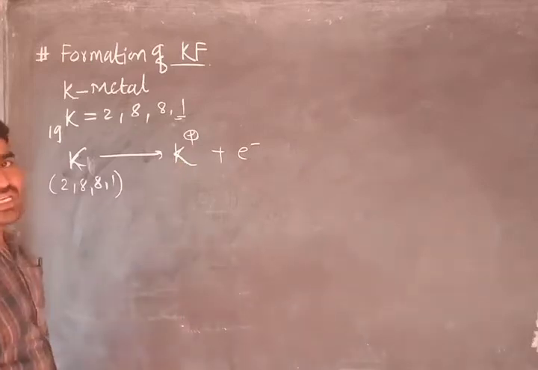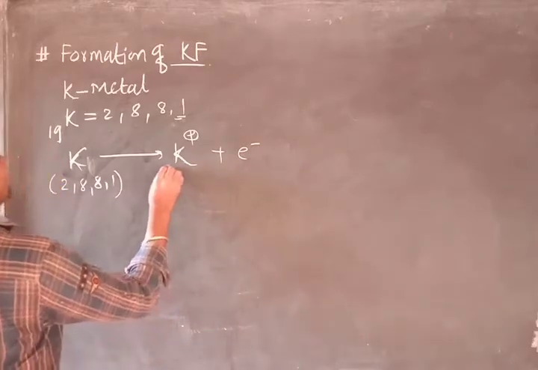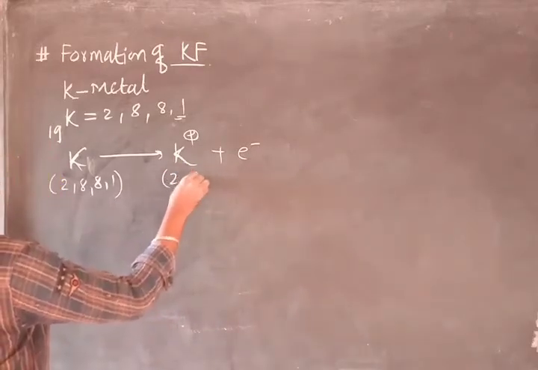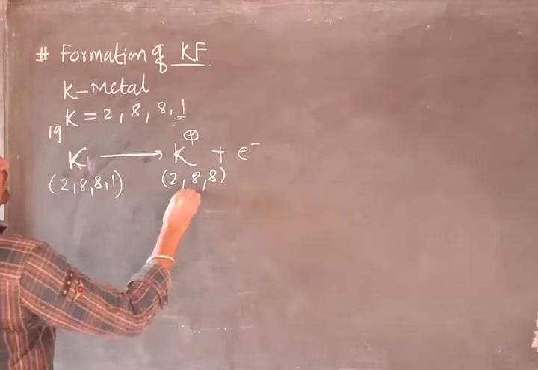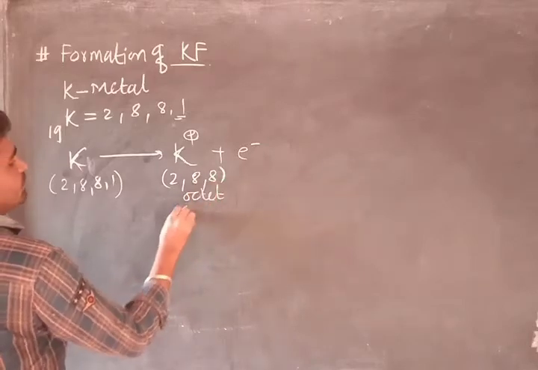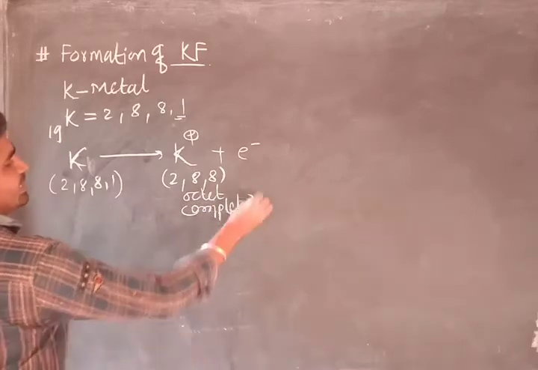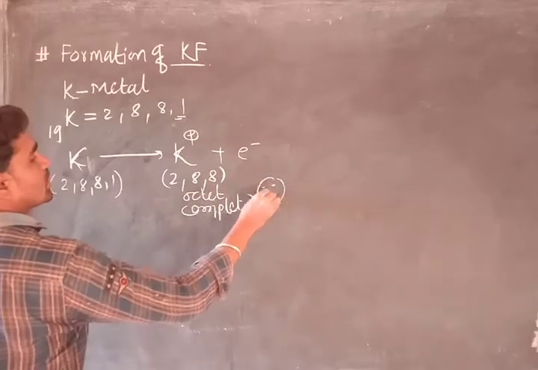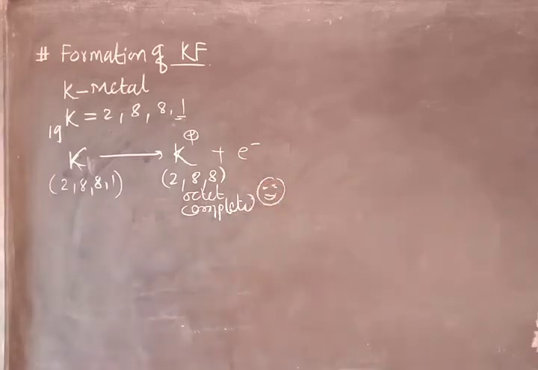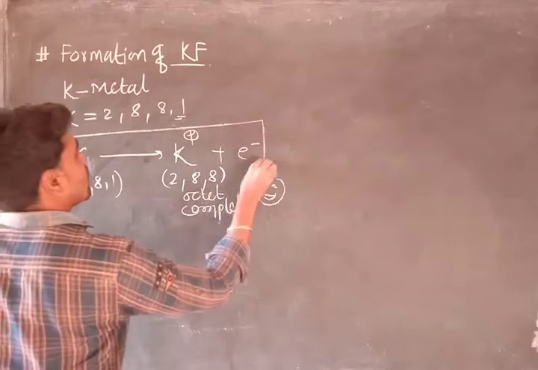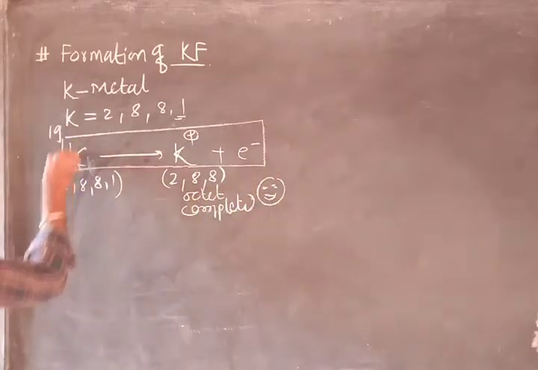So one positive charge will be on the potassium and its electronic configuration remains 2,8,8. Now its octet is completed, so it is happy. Okay, dear students, so here we learn the chemical reactions of potassium, how it is going to react.